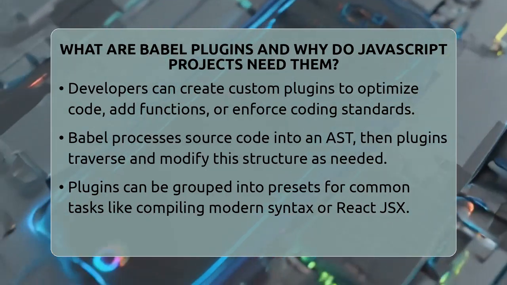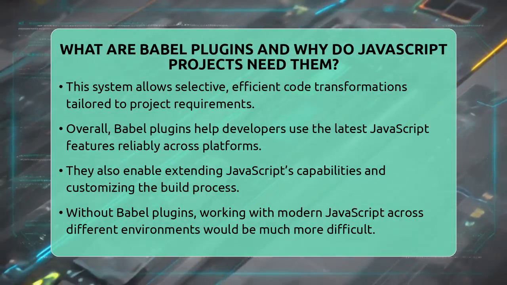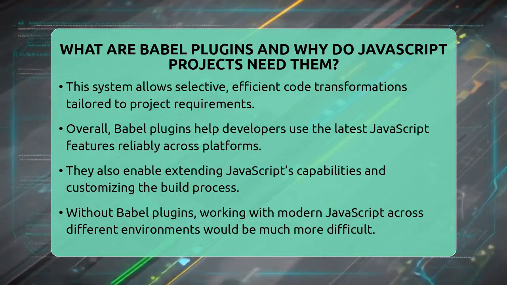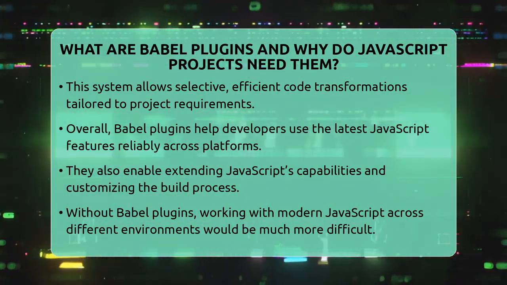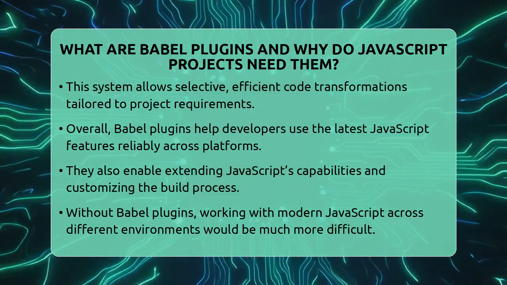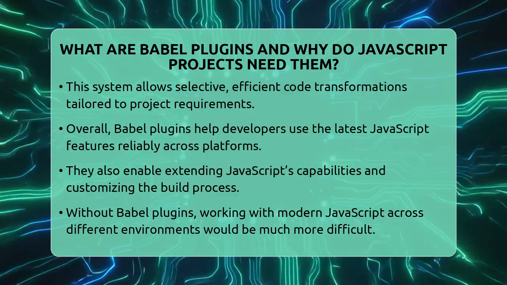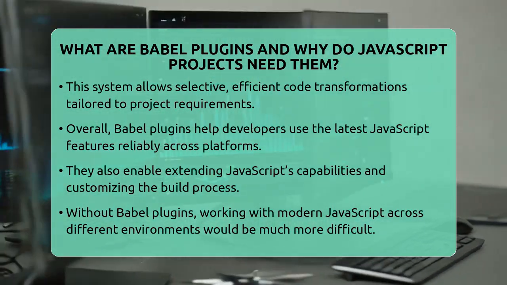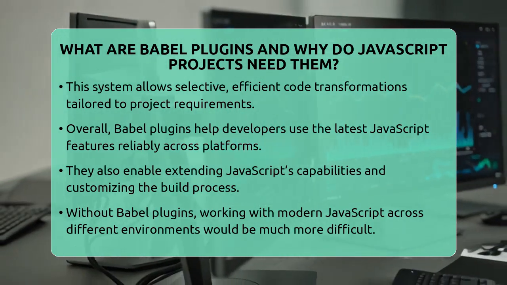These plugins can be combined into presets, which are collections designed for common tasks, such as compiling modern JavaScript syntax or React JSX. This modular system makes it easy to pick only the transformations you need, keeping your build process efficient. Overall, Babel plugins are a key part of modern JavaScript development.